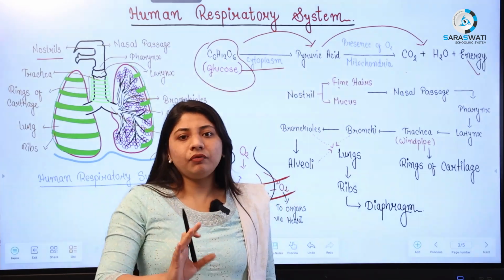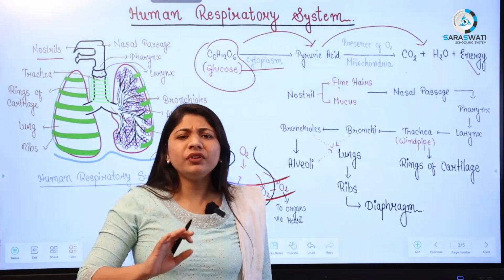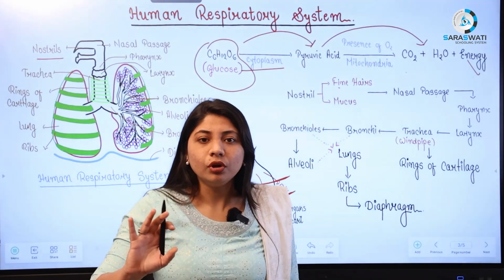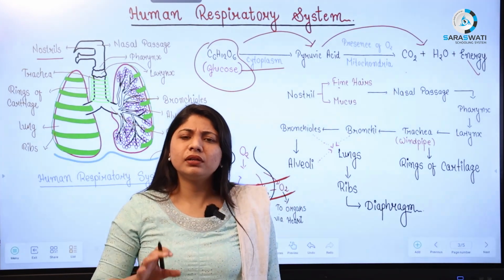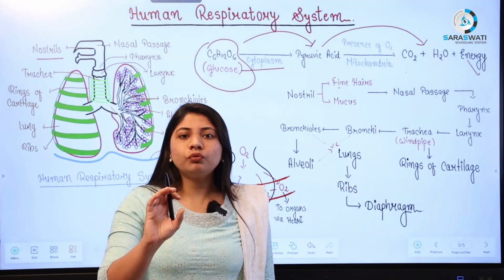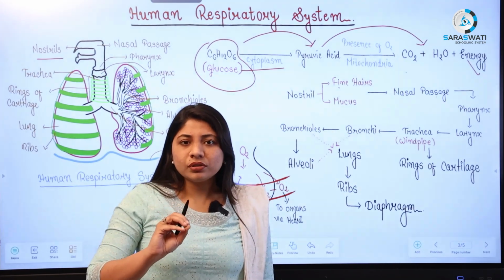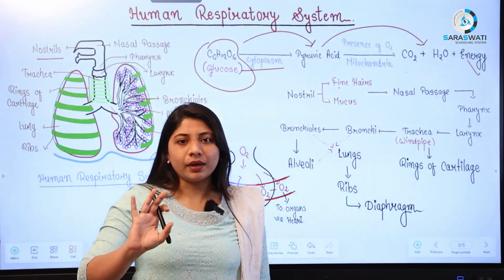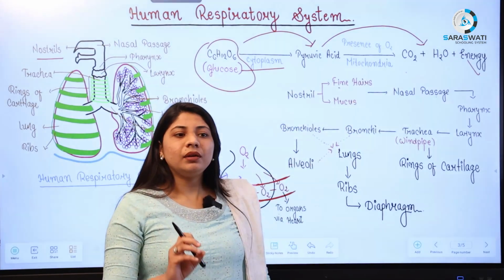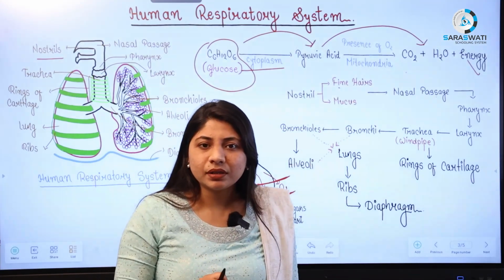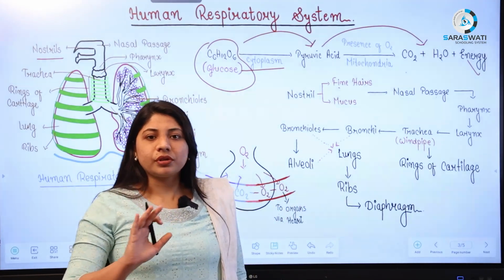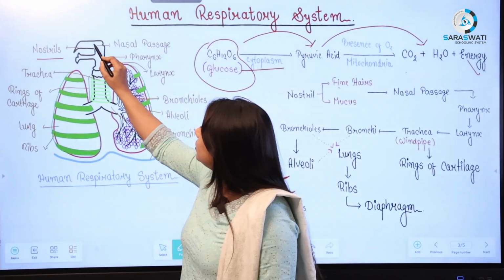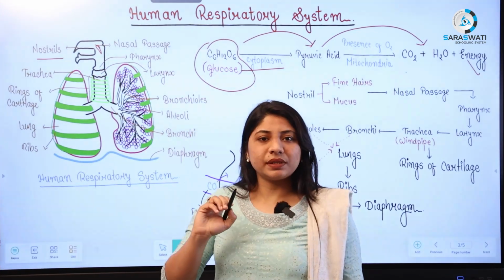In the air we inhale, we are not just inhaling O2. Along with that, we are inhaling many other gases, dust particles and other things. We need to purify this air because our lungs require pure air. So the fine hairs and mucus trap the dust particles and other unnecessary things inside the nostril. Now the next part after the nostril is the nasal passage.